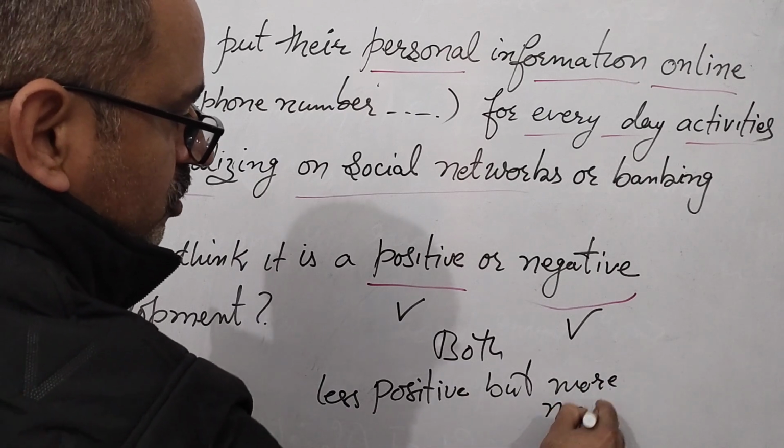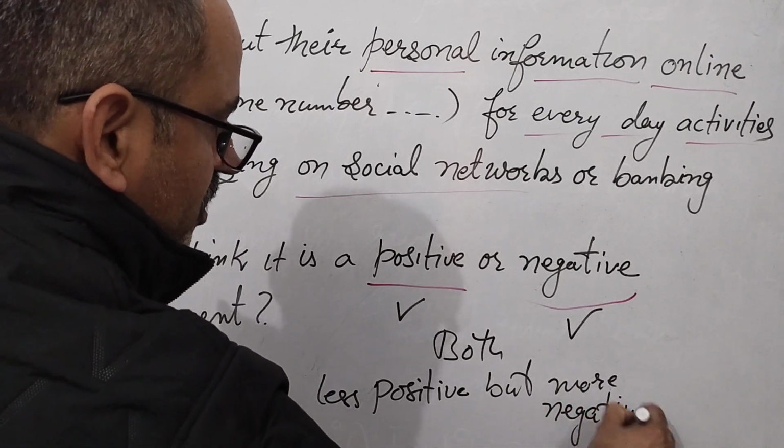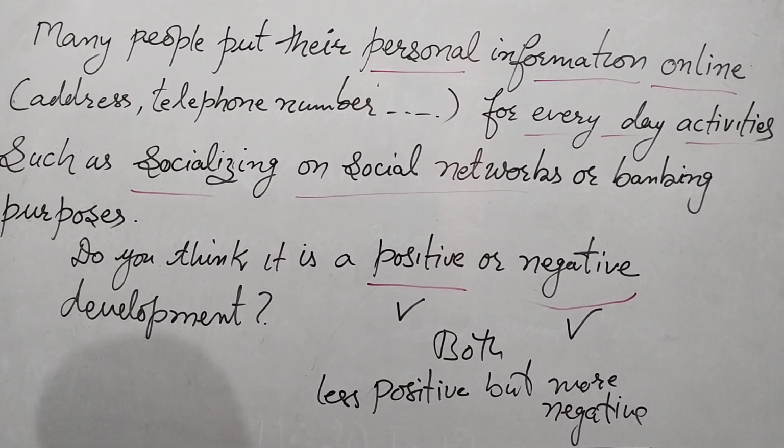This is less positive and more negative development. So you have 4 options over here to attempt this task.